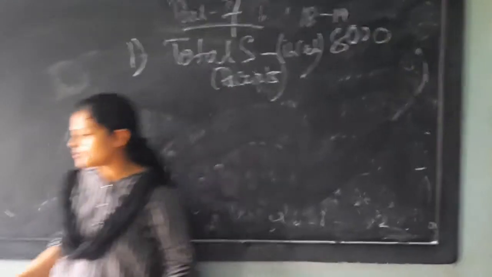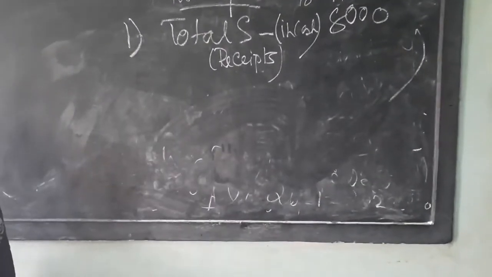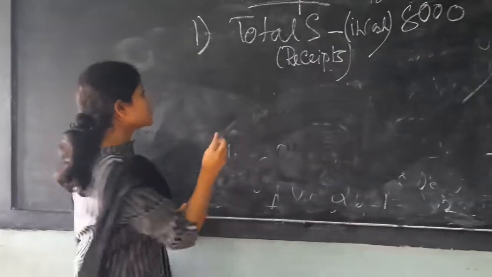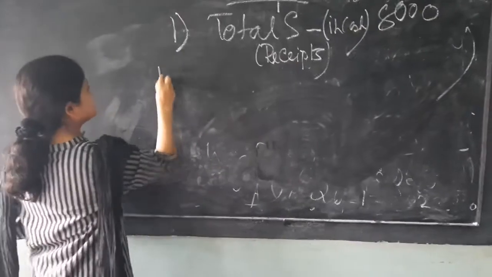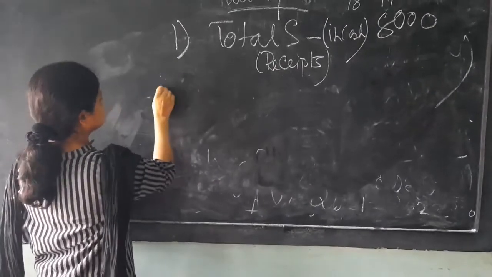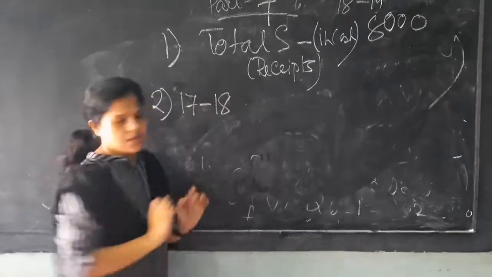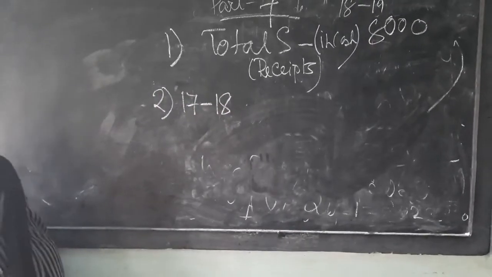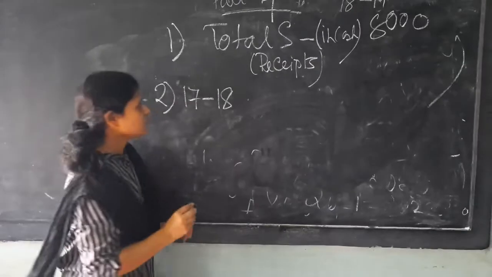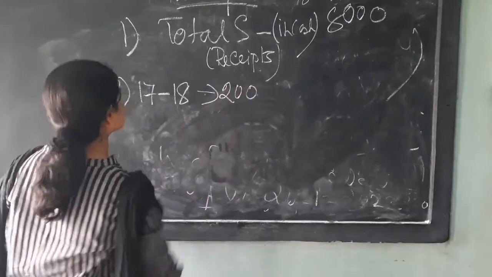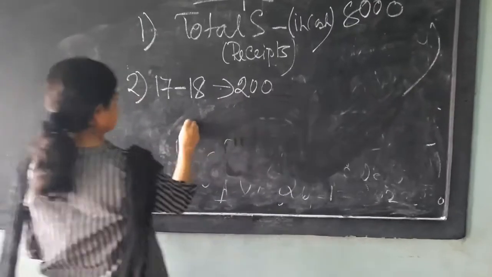Now see what information is given. The subscription relating to 2017-18 of rupees 200 received.